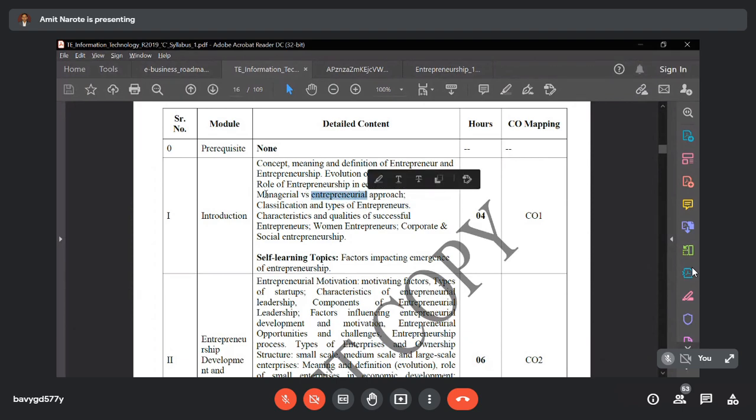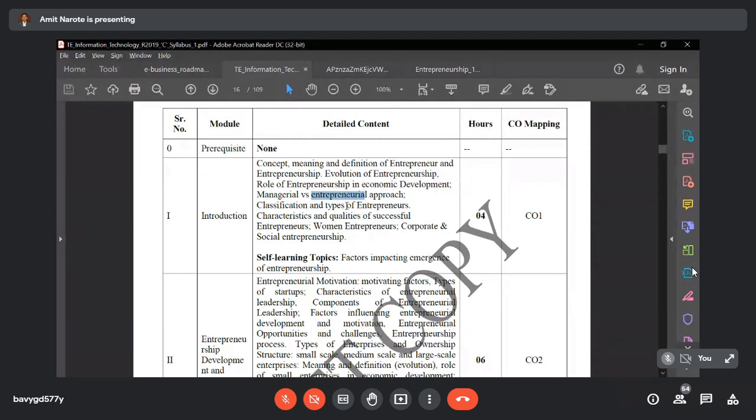A manager is the person or entity who handles and manages the entire business activity, whereas an entrepreneur is the person who creates, defines, implements, and executes the entire business activity. So the role of a manager is very limited, whereas the role of the entrepreneur is very large. Very large in the sense that the entrepreneur does everything starting from scratch, from the very beginning. That approach we are going to discuss.